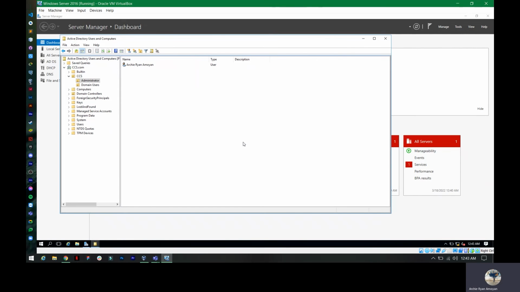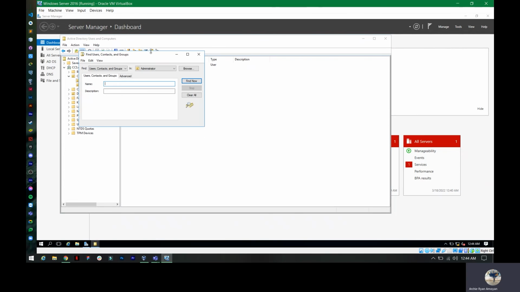All right, so let's search for the user that we added earlier. Go to the shortcut Find Objects in Active Directory Domain Services. Let's select Entire Directory, or ccs.com for our domain.